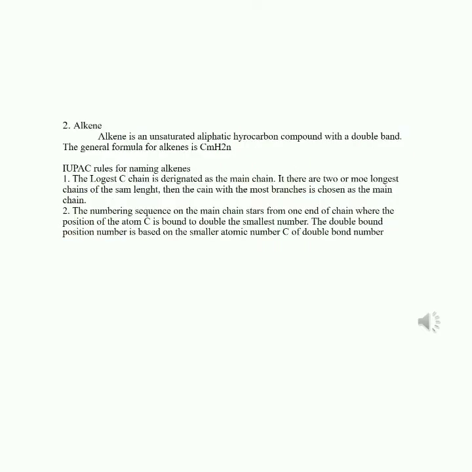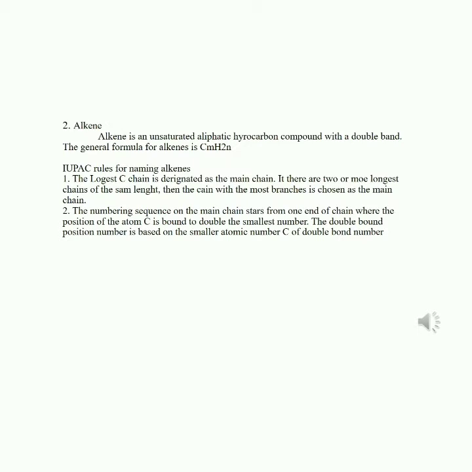Alkene. Alkene is an unsaturated aliphatic hydrocarbon compound with a double bond. The general formula for alkene is CnH2n. IUPAC rules for naming alkenes: 1. The longest C chain is designated as the main chain.